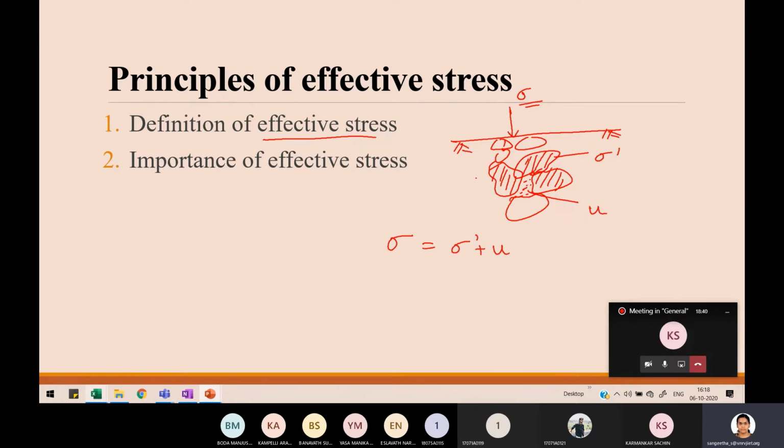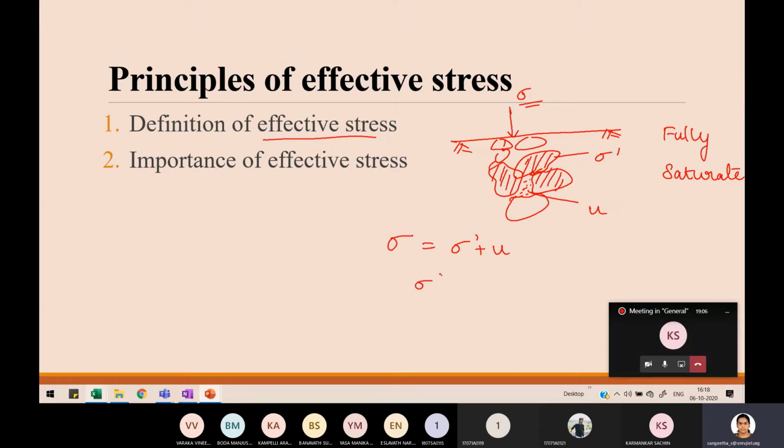Consider that the soil is in fully saturated condition. So fully saturated means there is no air at all, no void left empty. So only soil particles and water is there. So your total stress is equal to effective stress plus pore water pressure.